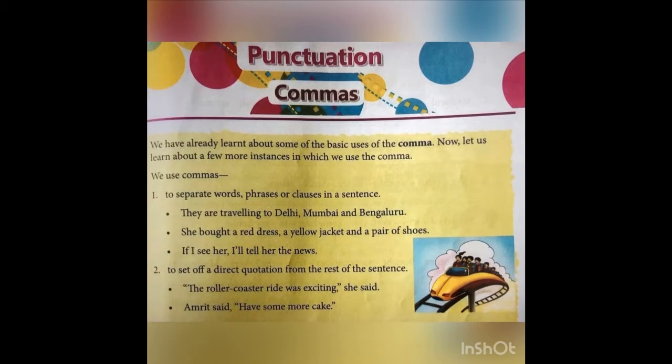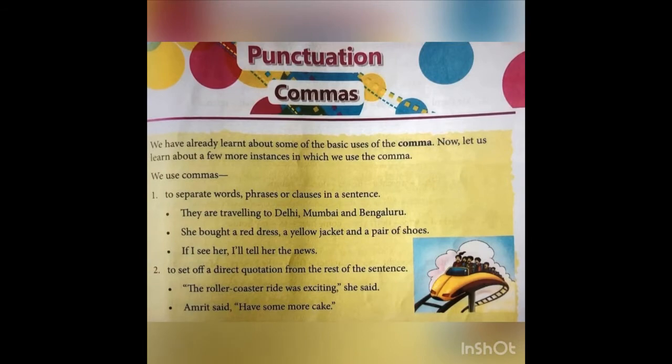Let's look at the example from the book. The first one, they're traveling to Delhi, Mumbai and Bangalore. So here you are using comma to separate these places from one another. So this is how and this is why we use comma. Another thing, we use comma to set off a direct quotation from the rest of the sentence. That means when you write any quotation that has been said by someone, to separate this from the whole sentence, you use comma. This is how we use comma in a sentence.